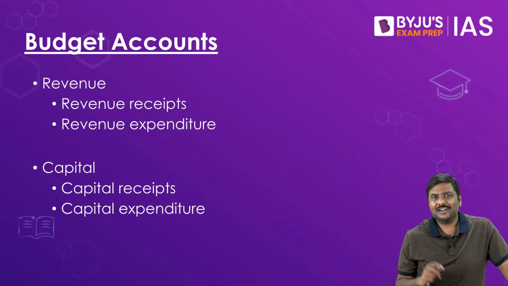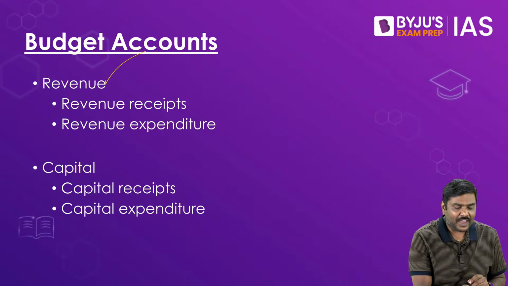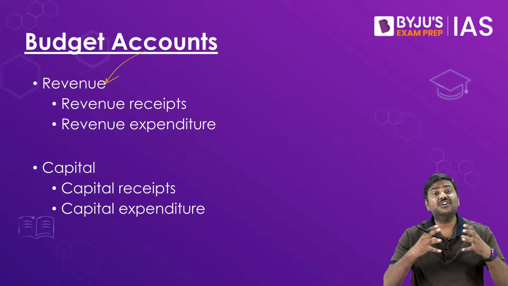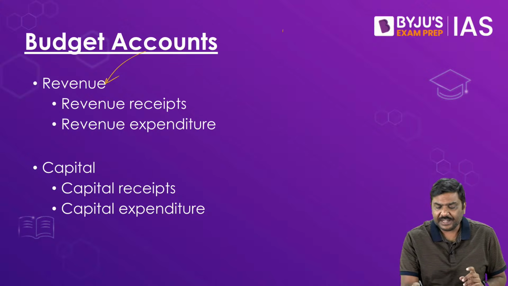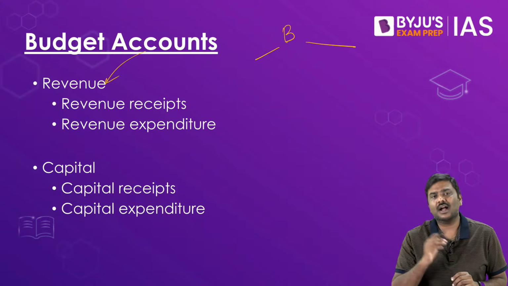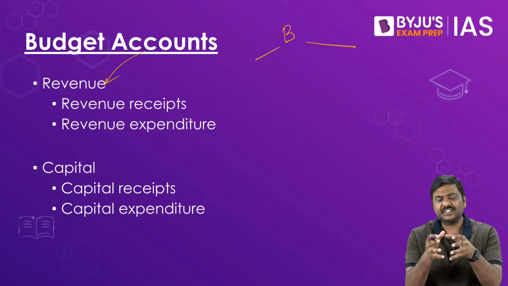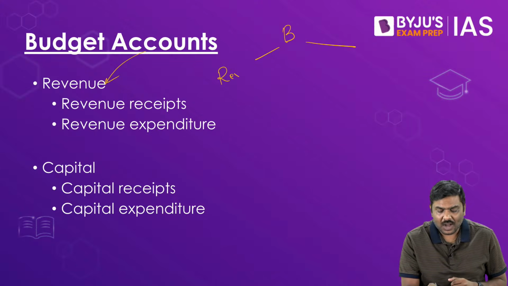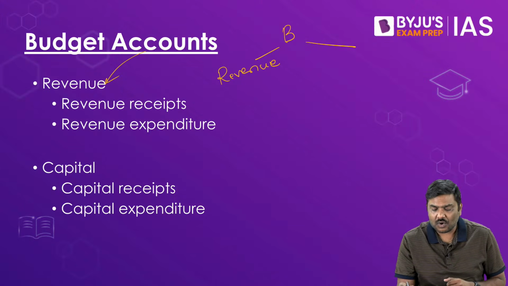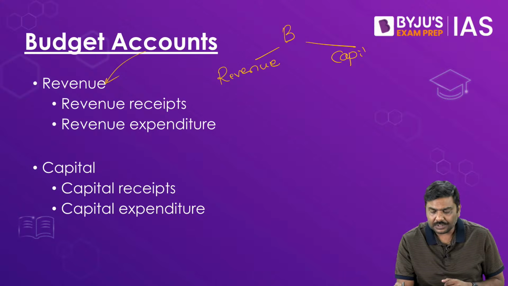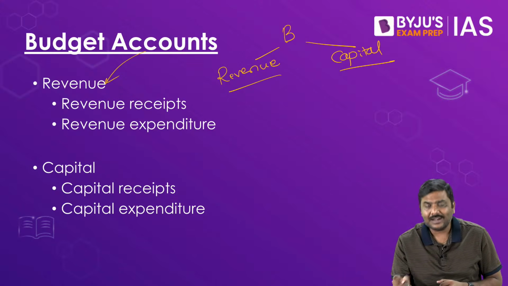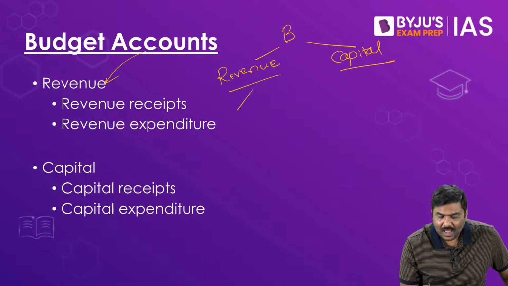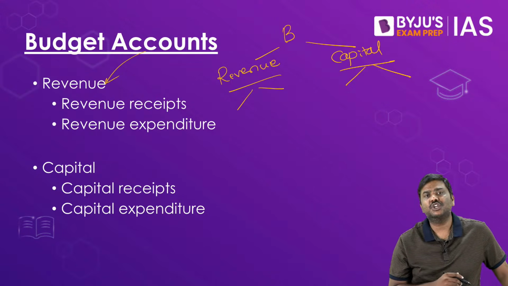But more importantly, this is where the pure economics will start coming in: the concept of division in the budget. The budget is divided into two accounts. I'll repeat it, the budget is divided into two accounts. One side is called the revenue account and the second one is called the capital account. Revenue account and capital account. Revenue and capital account again are divided into two parts each.